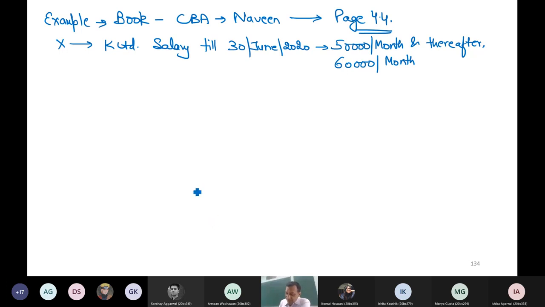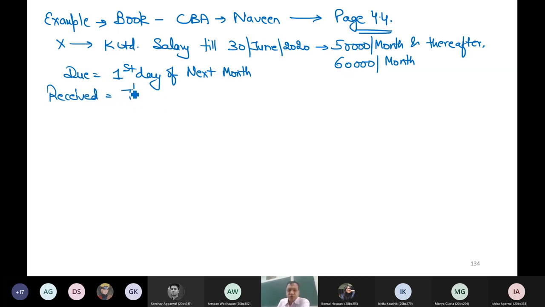Terms of the agreement say that it will become due on the first day of the next month, and it will be paid to me on the 7th day of the next month. Think logically. And now you again tell me the answer: how much salary is taxable in the previous year 2020-21? How much is taxable?